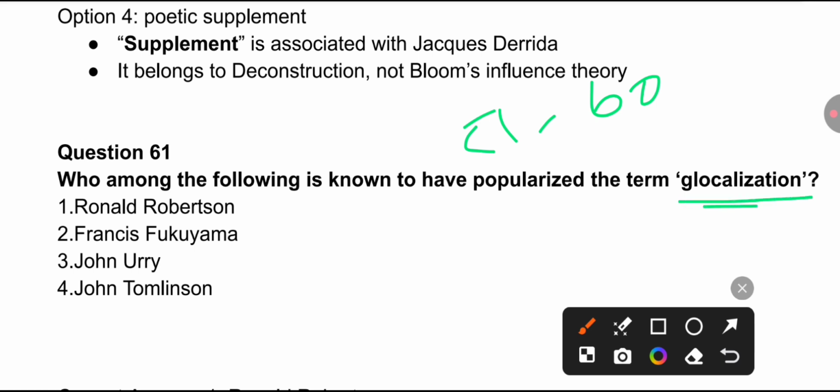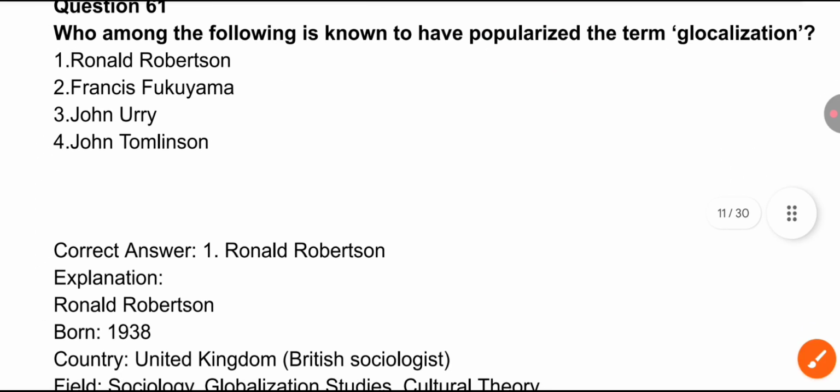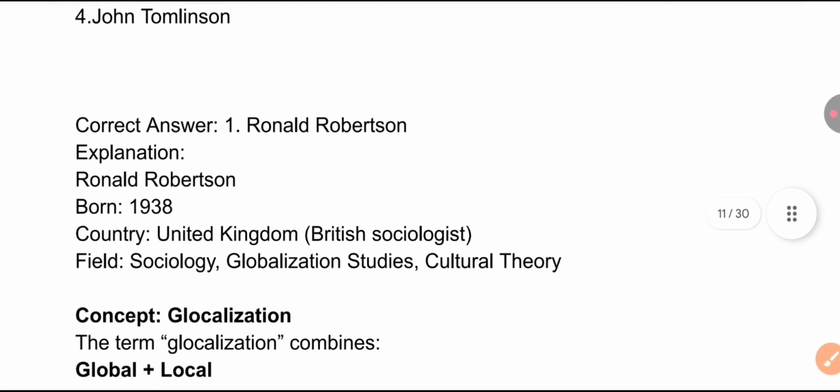They will ask you the question: who has coined the term, who has popularized the term. So there is the differentiation. You will have to be very careful while reading and answering the question. So here you just have to answer who among all these writers, Ronald Robertson, Francis Fukuyama, John Urry, and John Tomlinson, popularized the term globalization, not coined but popularized. Okay. So options you have seen, and the correct answer is option 1, that is Ronald Robertson.